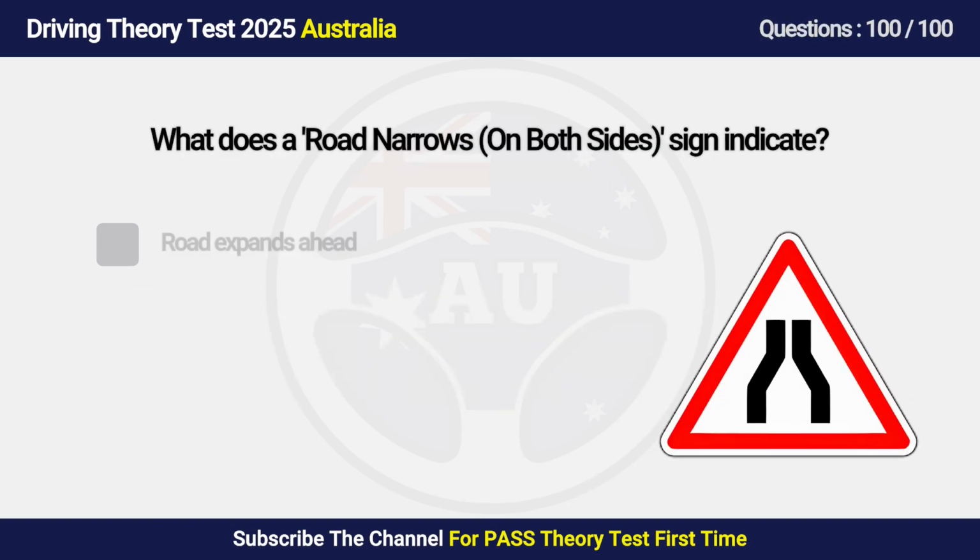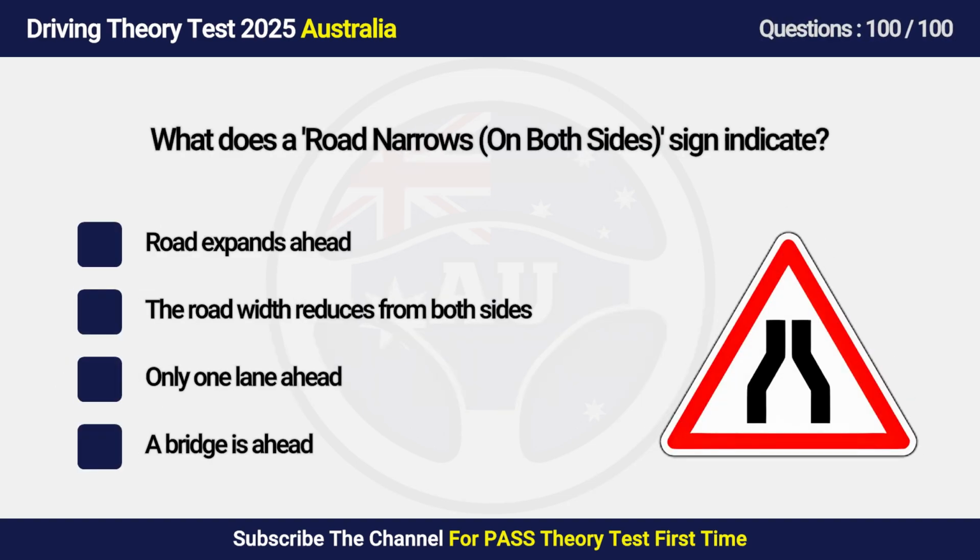Question 100. What does a road narrows on both sides sign indicate? A. Road expands ahead. B. The road width reduces from both sides. C. Only one lane ahead. D. A bridge is ahead.